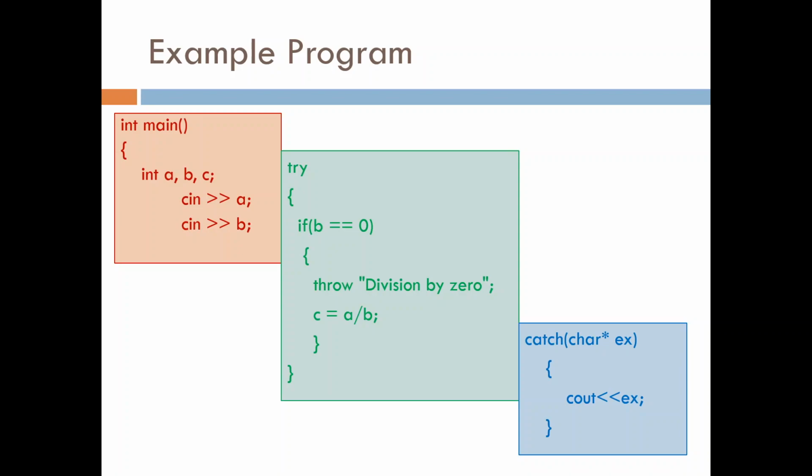So I don't want it to wait until I divide and then it throws an exception. I don't want to wait until that. Before that only, I'm going to check if b is equal to 0. If b is equal to 0, you know that definitely an error is going to occur. So what are you going to do? You're going to introduce a throw clause there. I'm going to say throw. What I wanted to throw, the value here is division by 0. The text value I wanted to throw, right?